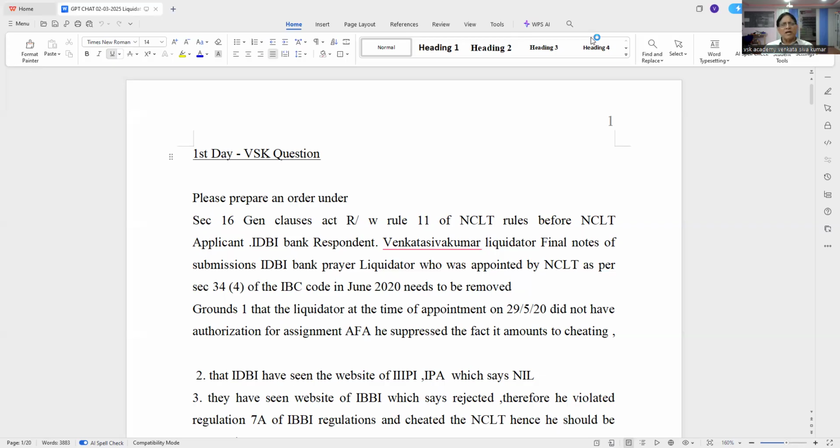But the problem with IDBI Bank was that they had lent 252 crores to the promoters without any security. Security means forest land. First they lent the money, then the promoters said, okay, you take this forest land. There is no water, but they wanted to produce sugar cane. And the machinery also was not assembled, but they were showing production of sugar.